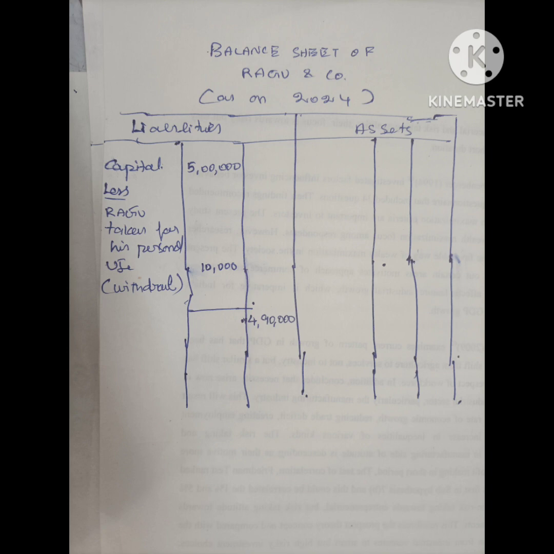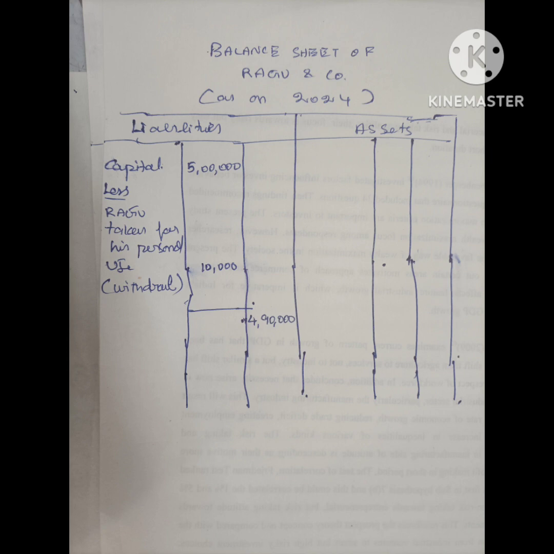On the liability side, the first item shown, in the inner column, is capital 5 lakhs, and less: Raghu has taken for his personal use 10,000. So 5 lakhs minus 10,000 is 4 lakh 90,000. See this, capital is the amount the owner has given, 5 lakhs. Raghu is the owner. He invested 5 lakh rupees. That is shown as capital on the liability side.